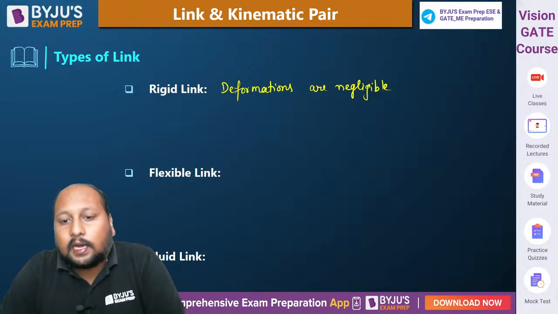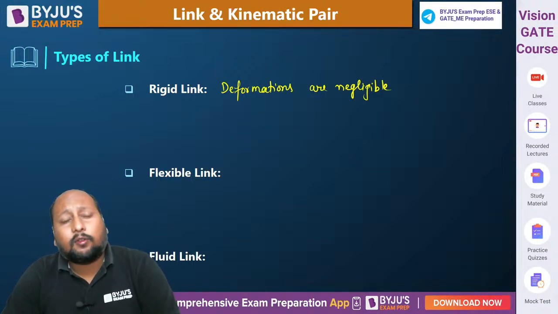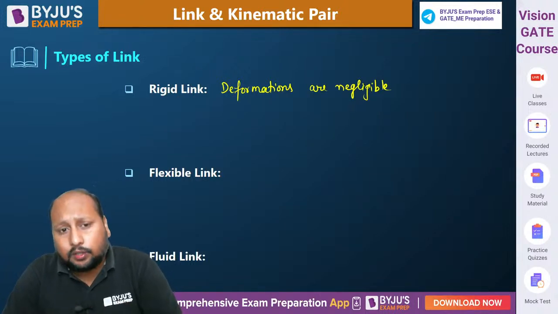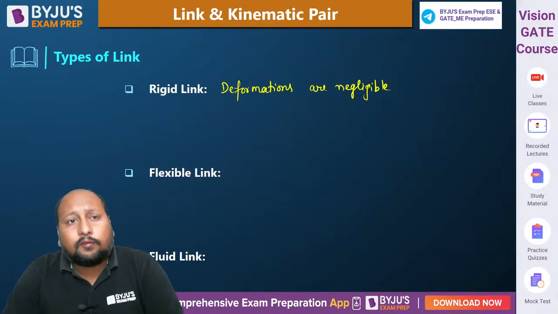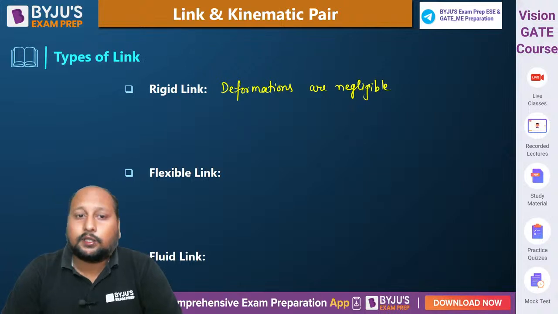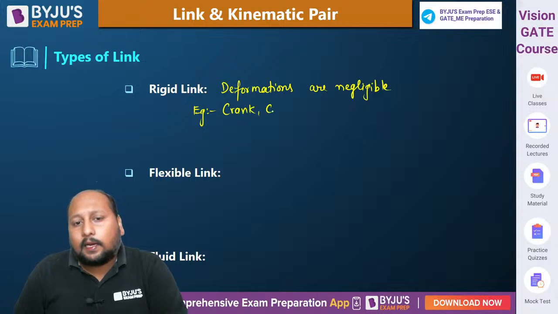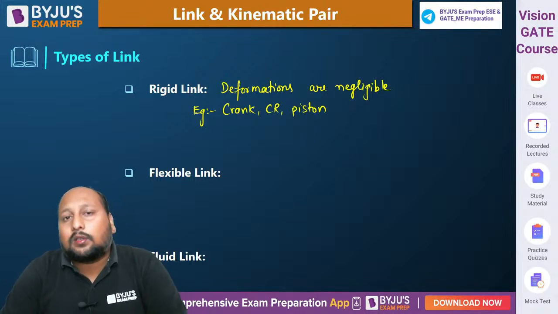Where the deformations are negligible, or very minute, or at a microscopic level we are having the deformation, right? So that kind of link we can call a rigid link. The best example is the crank, connecting rod, and piston.